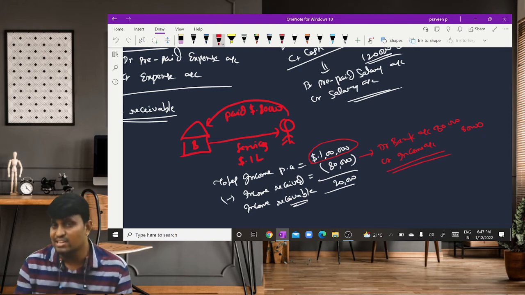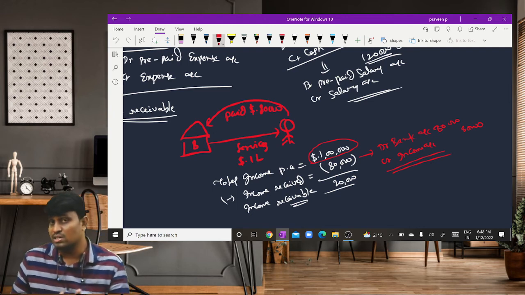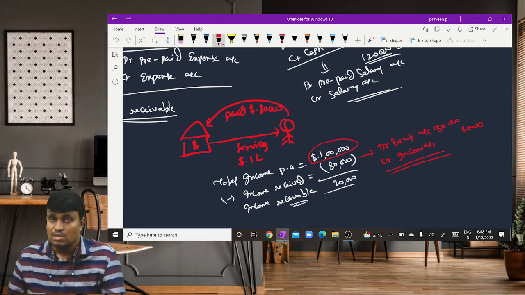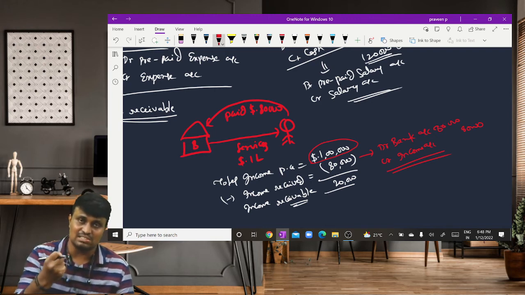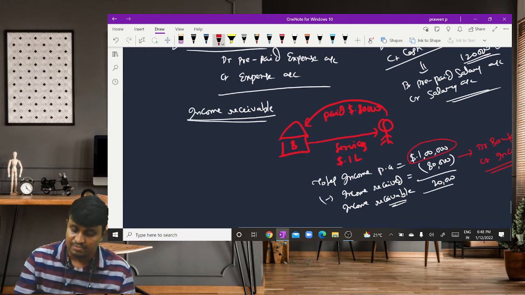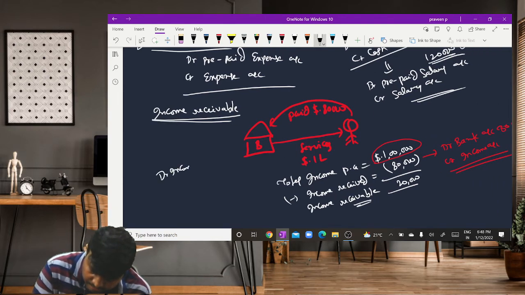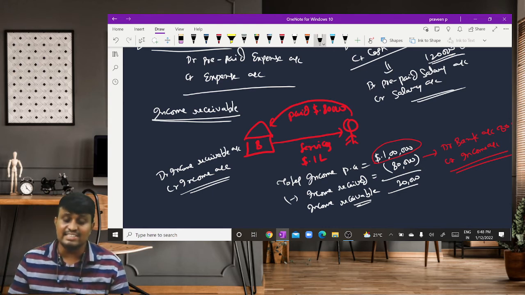So how much amount is required to record? 20,000 more. Income is a credit item, so we have to give the credit to income, and the corresponding debit is given to what? Income receivable. Because we are required to receive but we didn't receive, so in future we are going to receive that amount. Receivable is nothing but an asset, so the asset should be debited. So we write the entry: debit income receivable account, credit income account.